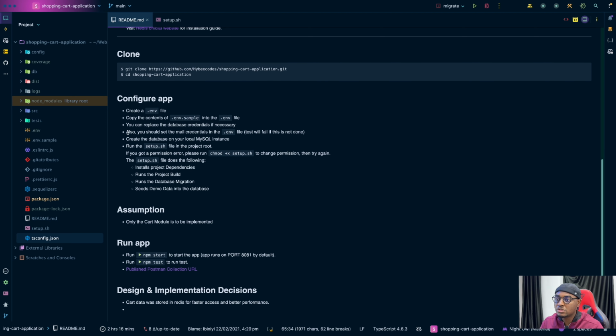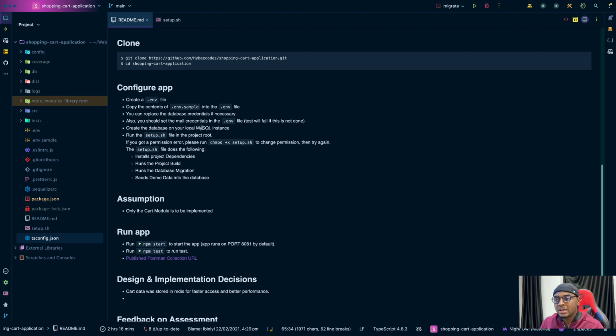Then you should also set the email credentials. And I mentioned it here that the test will fail if this is not done, right? So if they happen to run the test and it fails, then they would know that okay, this guy has warned us. Then create the database. Yeah, exactly. You need to create the database because I'm not automatically creating that database from the code.